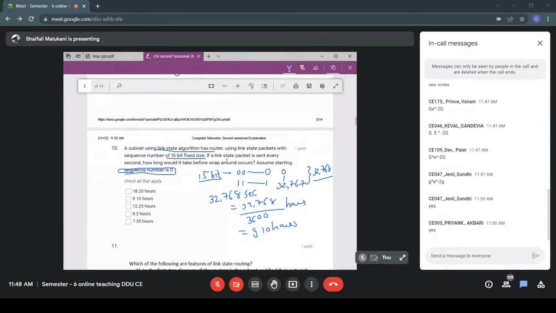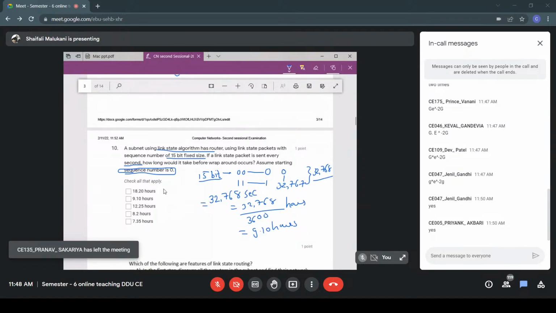And what additional information is given? The link state packet is sent every second, right? So in 1 second there will be one link state packet. So to send 32,768 packets, it will take 32,768 seconds, because in 1 second I have one link state packet. So these many seconds will be the time, right?